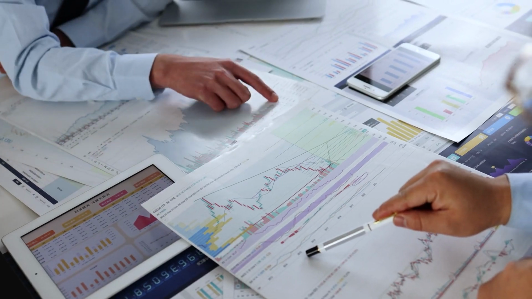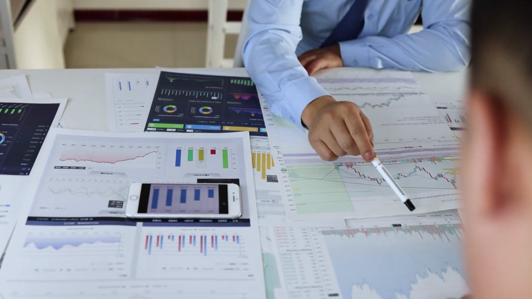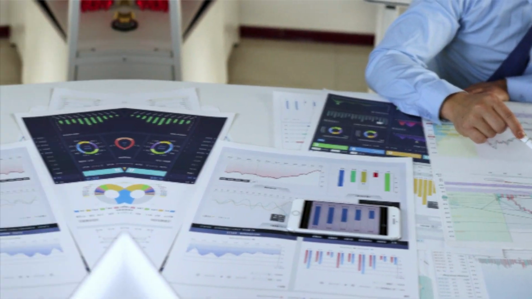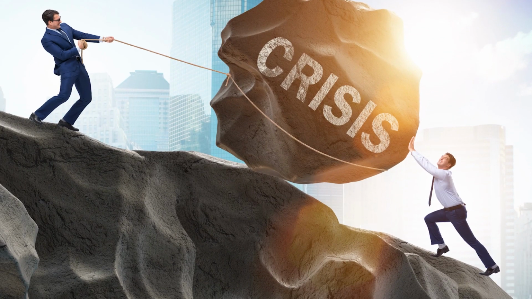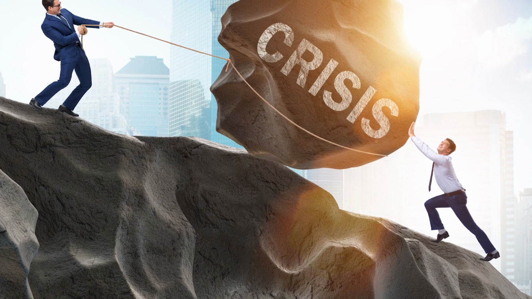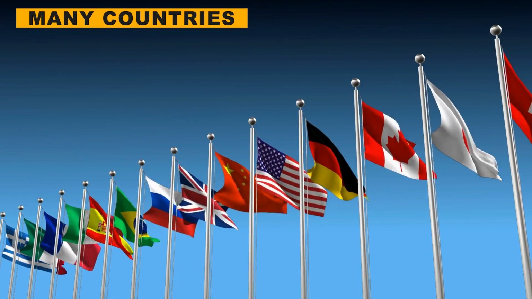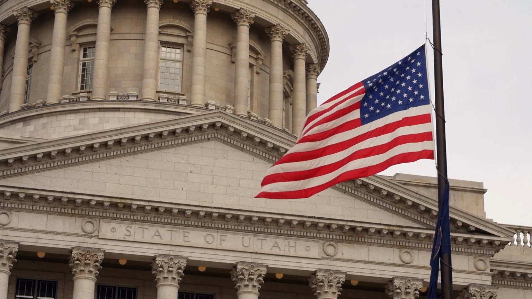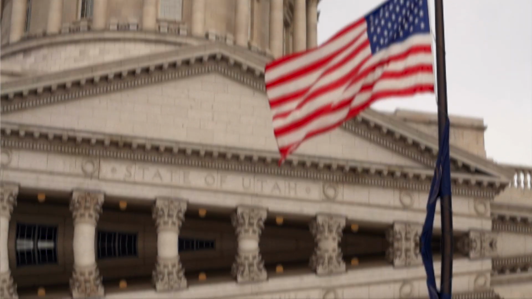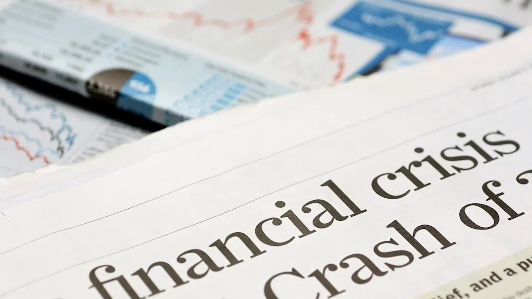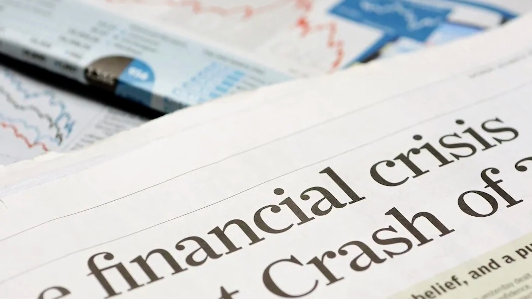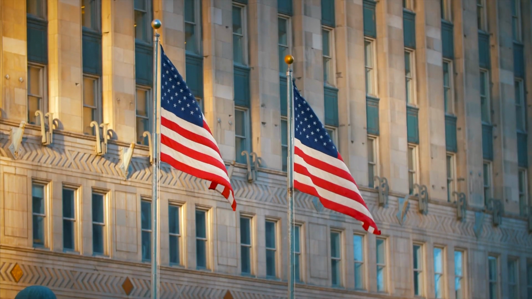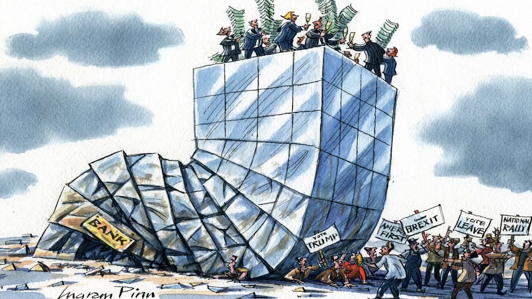It led to a severe contraction in credit markets, a sharp decline in housing prices, and a significant increase in foreclosures. The crisis spread internationally and caused a synchronized global recession, with many countries experiencing a decline in economic activity, rising unemployment, and government intervention to stabilize financial systems. The financial crisis of 2008, also known as the global financial crisis, was a severe economic downturn that originated in the United States and quickly spread to become a global crisis.